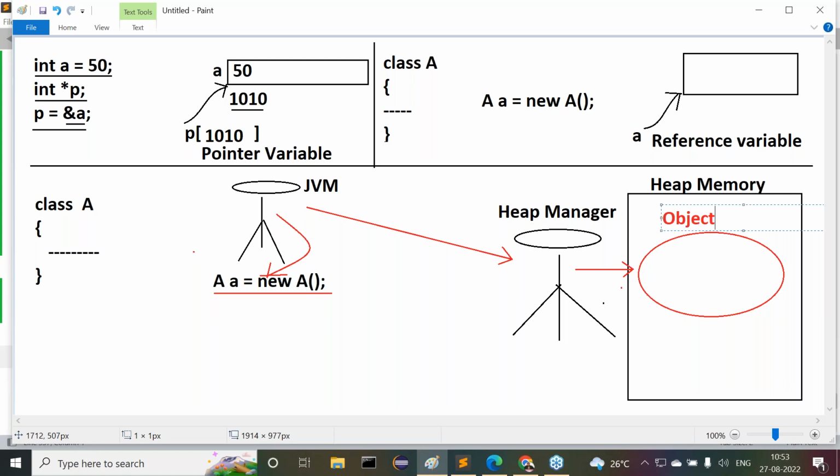All of you are getting my point or not? Okay, the object is created. I'm asking one question to all of you now. Try to answer it. Say, for example, 100 members are sitting in front of me. I want to call each and every person.